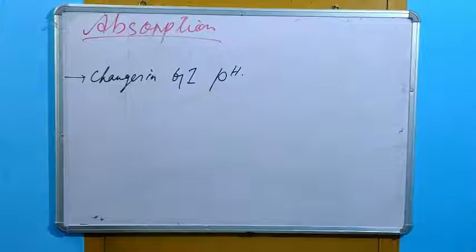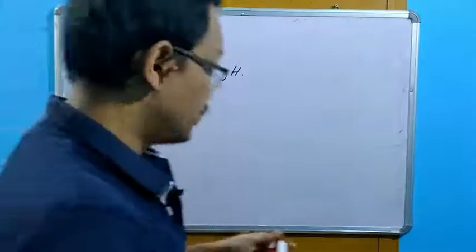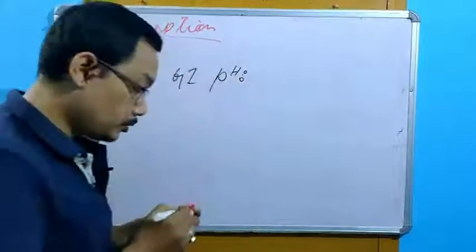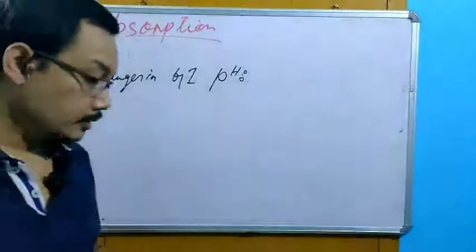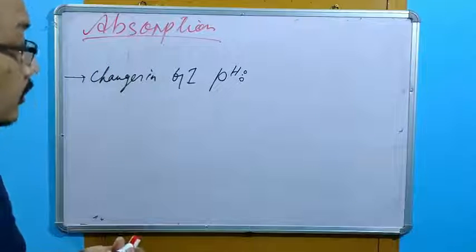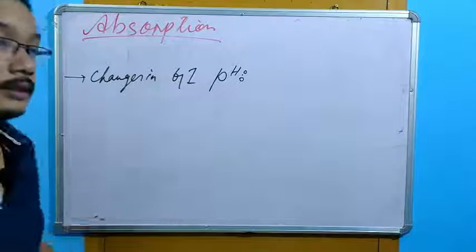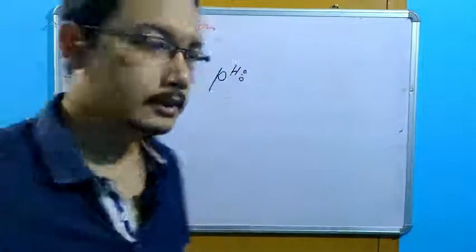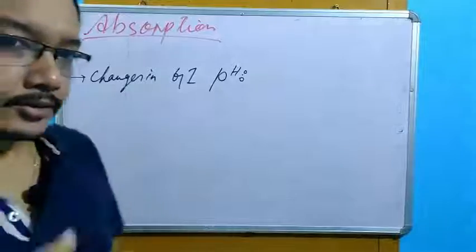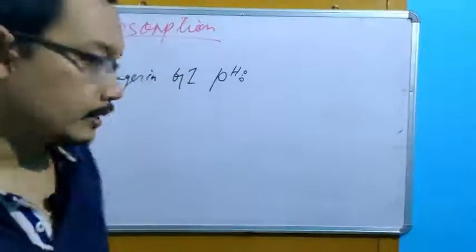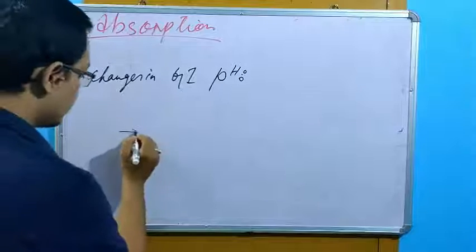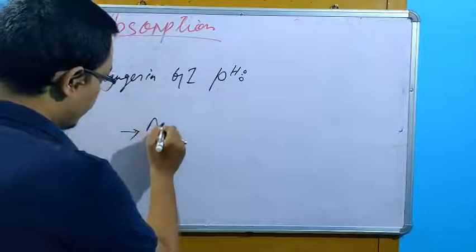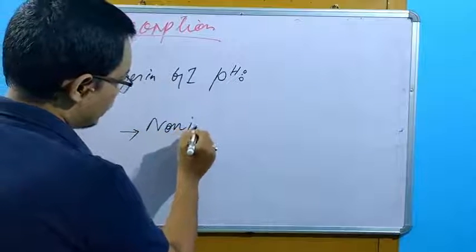Now some basics we have to understand. First thing, the drugs, whatever the drugs we have, these drugs can be classified in 3 patterns chemically. First pattern is, these are non-ionized.